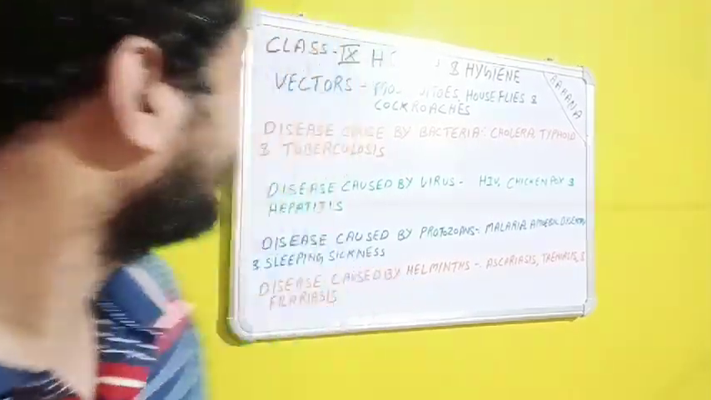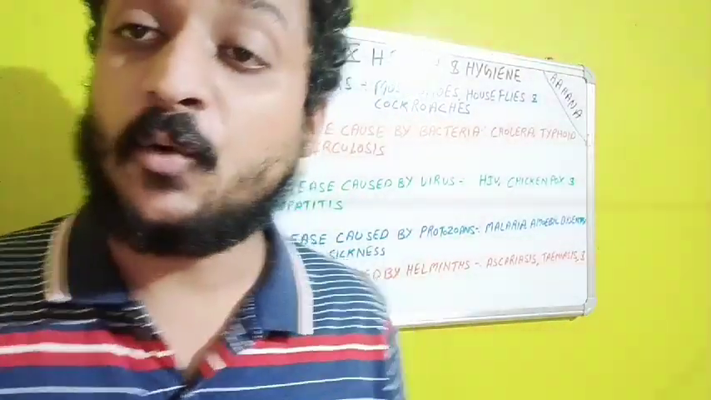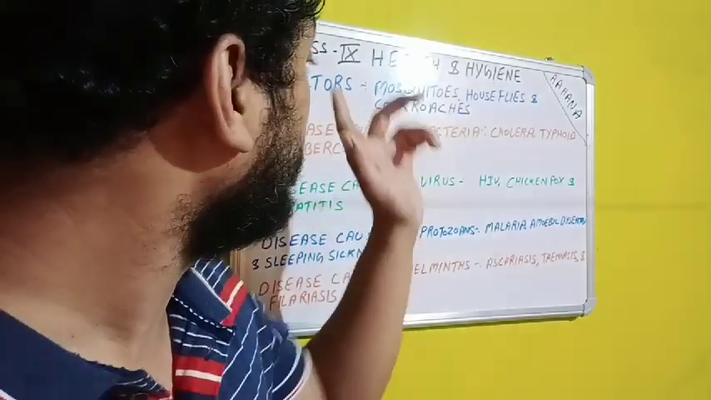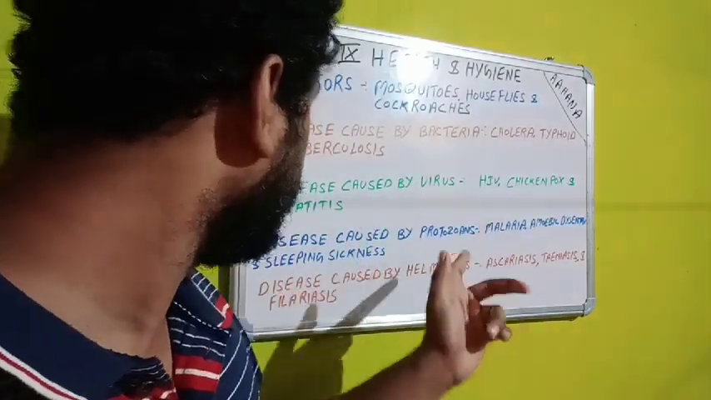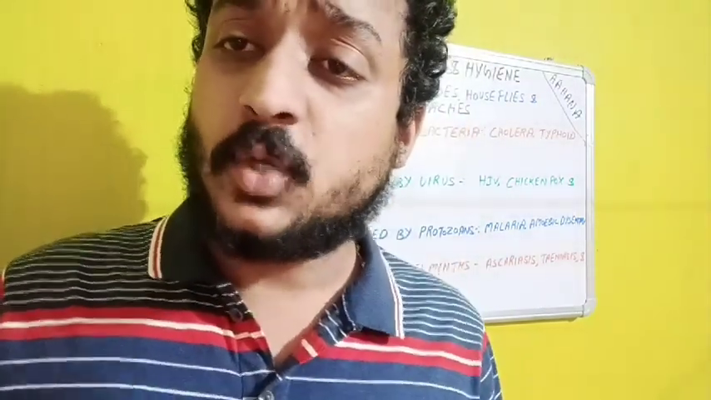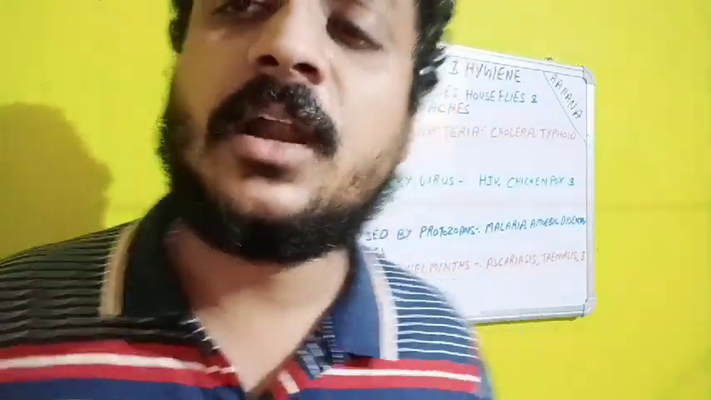Our today's class is for class 9th health and hygiene, and today we will be dealing with vectors, and we will be learning about disease caused by bacteria, disease caused by virus, disease caused by protozoans, and disease caused by elements. So here we will see today what is vector and pathogen. First of all, we will learn about vector.